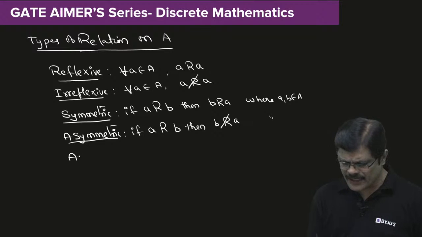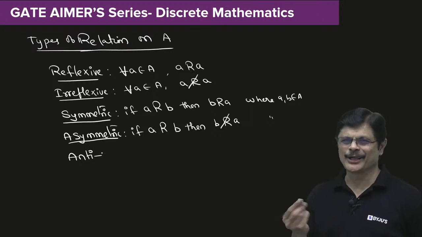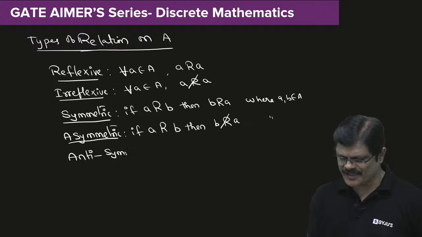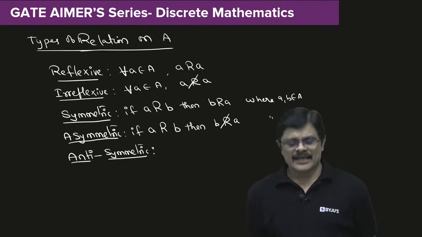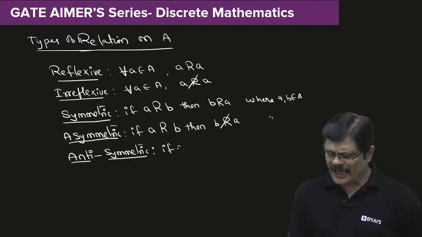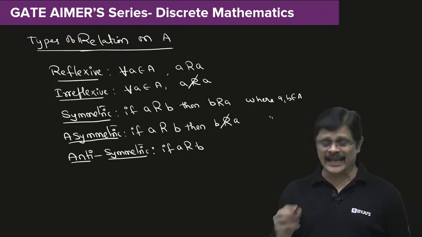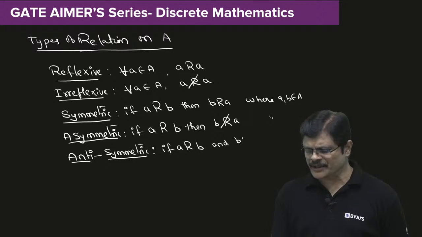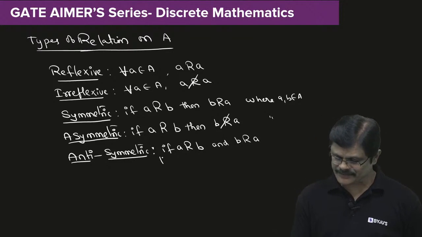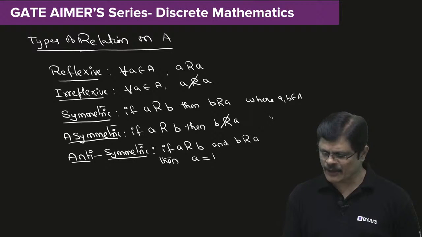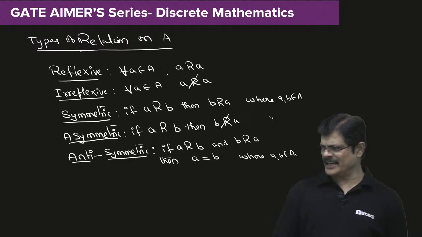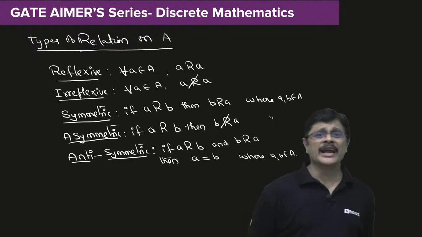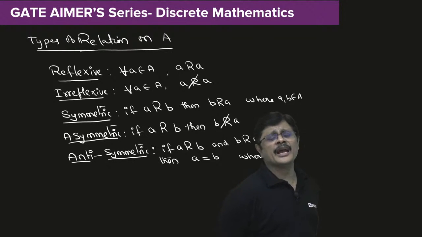Then comes the most dangerous, what people feel, but not so dangerous: the antisymmetric relation. What do you mean by antisymmetric relation? Antisymmetric का मतलब ये होता है, अगर A related to B है and B related to A है तो A must be equal to B, where a, b are elements of set A. यानी अगर A related to B and B related to A है तो A must be equal to B.